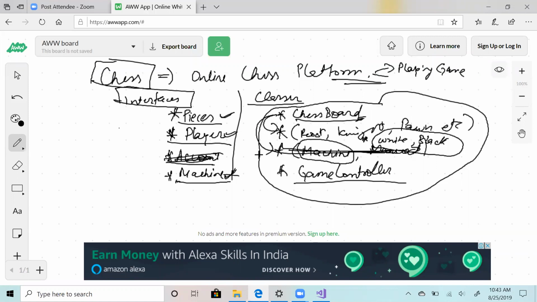But what is correct and what is not will depend on how easy it is to implement. If you closely tie the player with a piece, player's piece can change, so player and piece are not closely tied if you see functionality-wise. Pieces are part of chessboard. In chessboard you need queries like what is there in position x and y, so if you have piece, then you are in a good position.